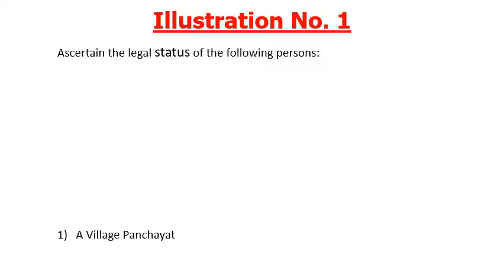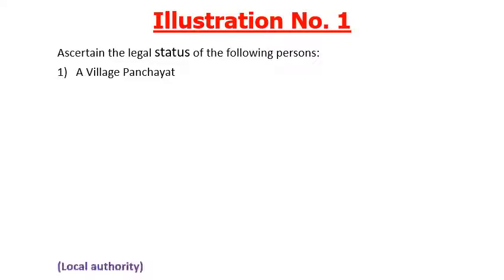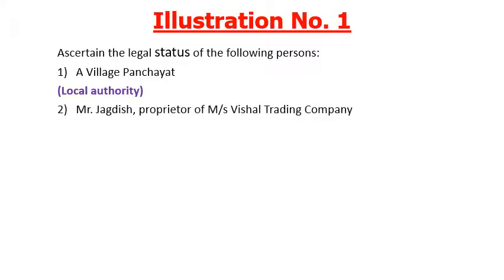So here is the illustration problem, so the types of assessee will be more clear. Ascertain the legal status of the following persons. The first example is a village panchayat. A village panchayat means a self-government organization, so it comes under local authority. Second example, Mr. Jagdish, proprietor of Messrs Vishal Trading Company.